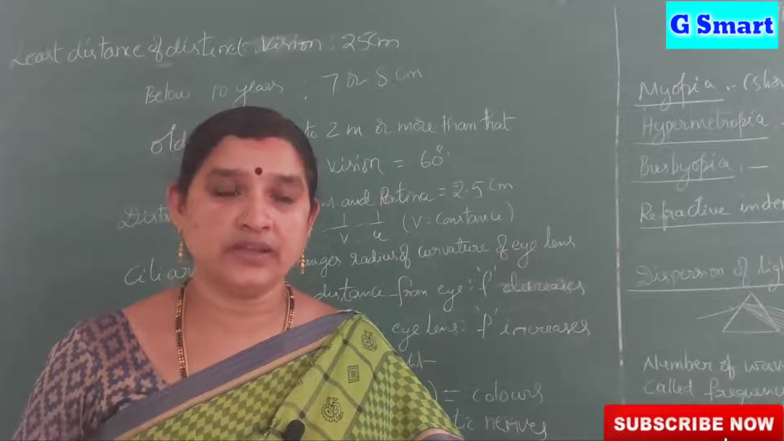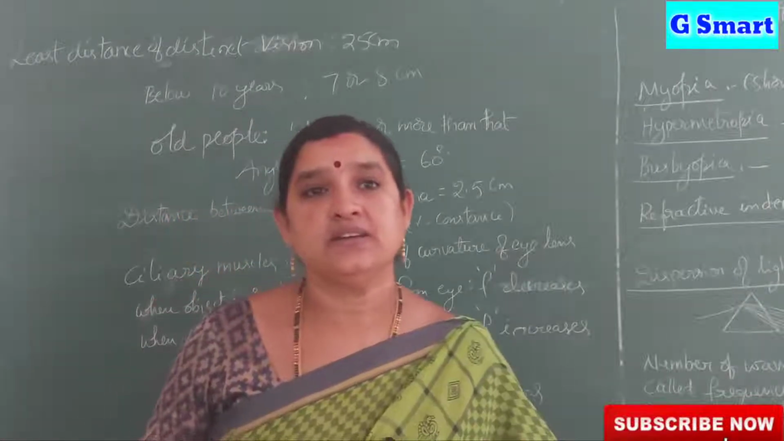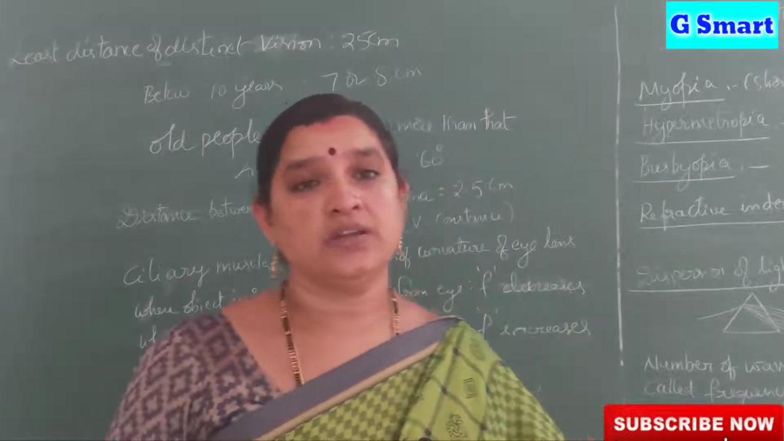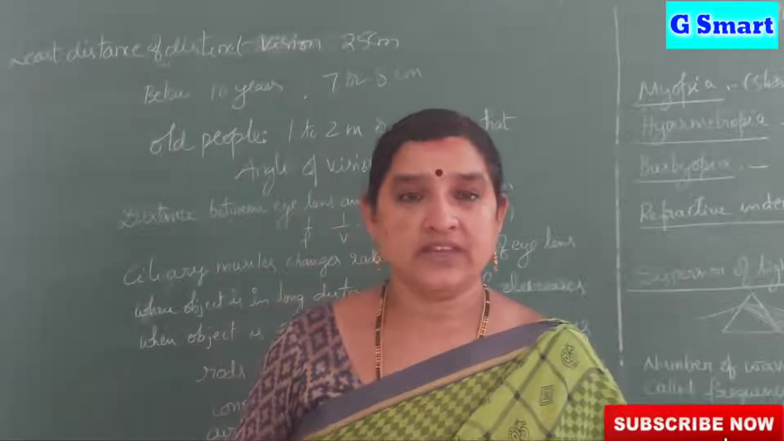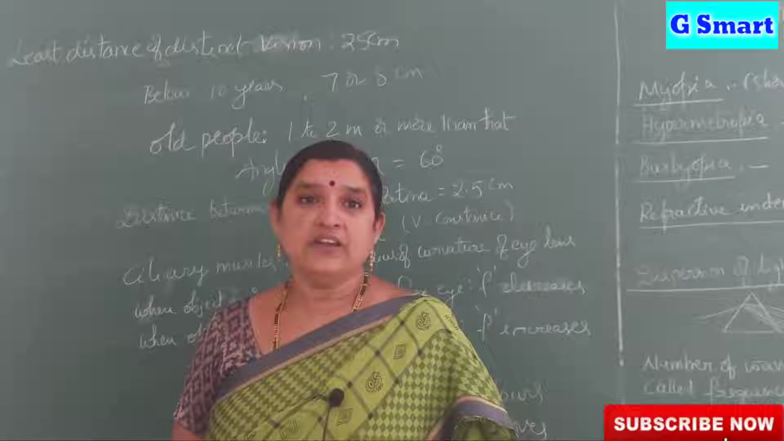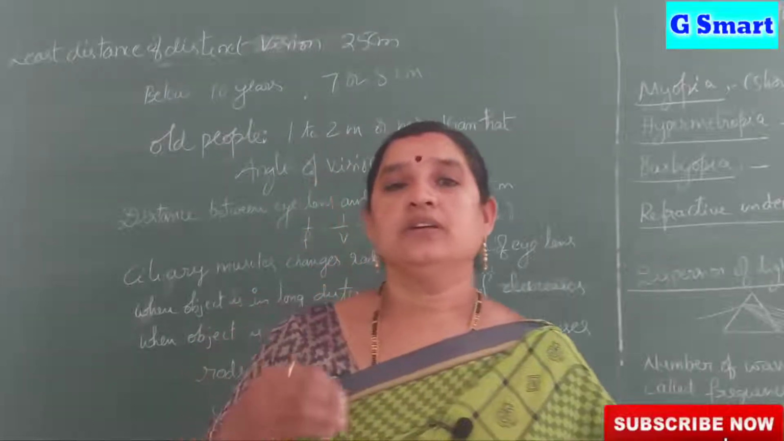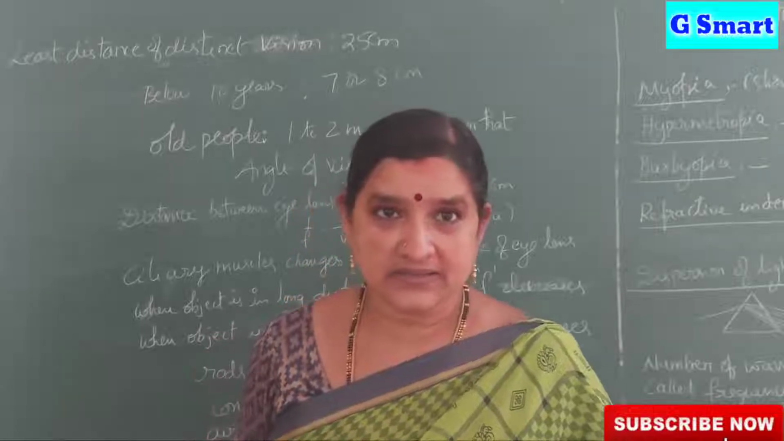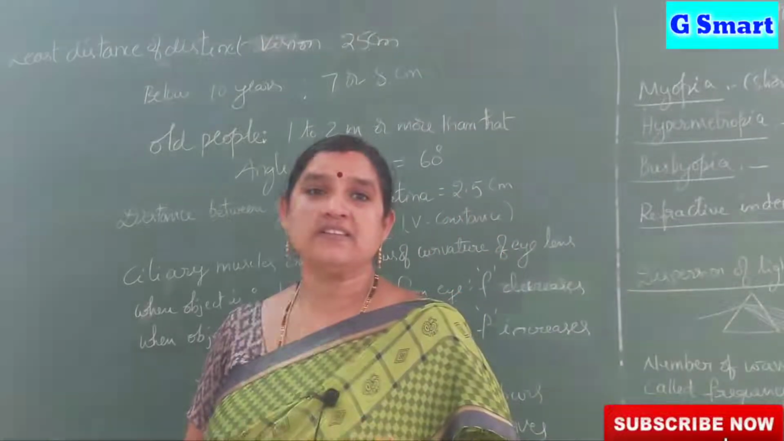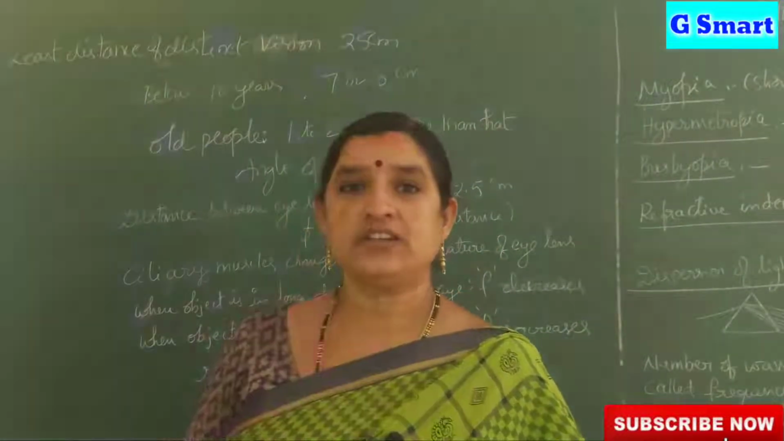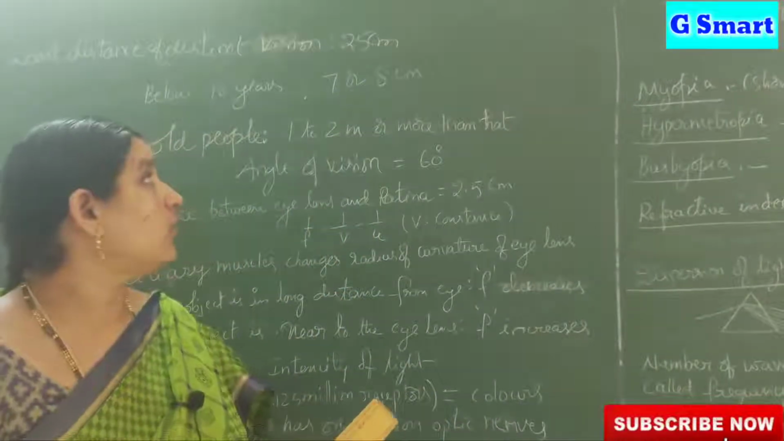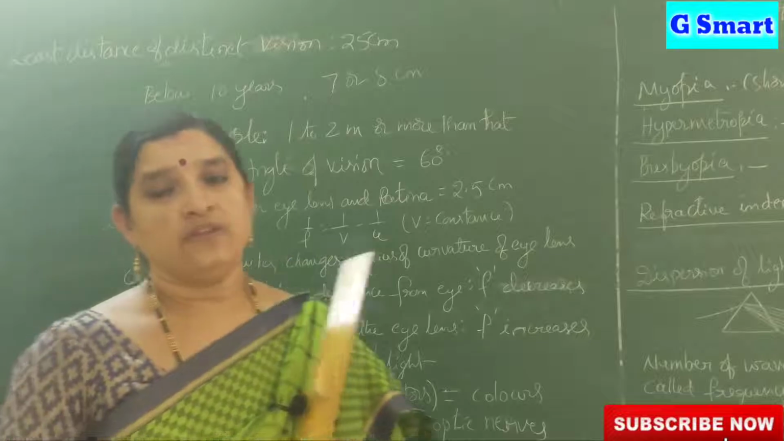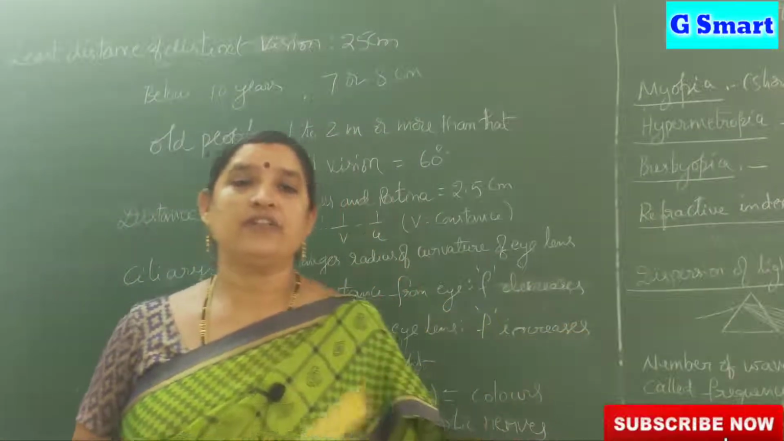If we observe carefully, at nearly 25 centimeters distance from our eye lens to the object, we can see the objects clearly. We can see the objects clearly when the object is kept before our eye lens at 25 centimeters. So 25 centimeters is called the least distance of distinct vision. Is it common for everyone? We know that it is different for different people.